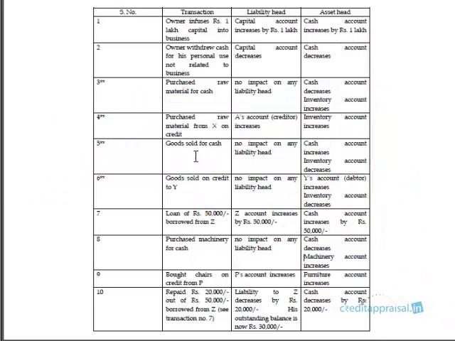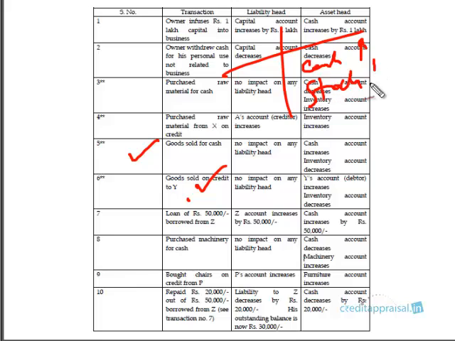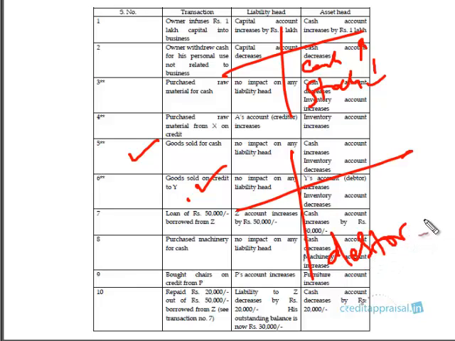Let us see another transaction where goods are sold on credit. So again, what is the difference between this transaction and the previous one? Transaction 5 is on cash, so cash has increased and stock has come down. What is the difference if the sale is on credit? You're not getting cash right now, so cash is not increasing. So what are you getting? You're giving credit to the customer. I'll discuss this item later, but let us say there is an item called debtor, right? Anyway, the stock goes down because the television is going to the customer right now. Stock is going, but cash is not coming.